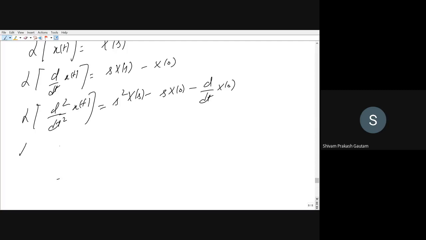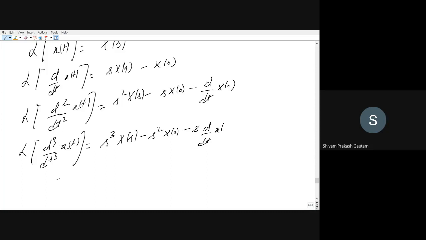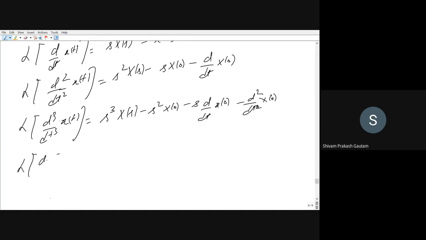Similarly, Laplace transform of the third order derivative will be equal to s to the power 3 X(s) minus s squared x(0) minus s d by dt of x(0) minus d squared by dt squared x(0). Similarly, you can go on carrying on. Laplace transform of d to the power 4 by dt to the power 4 x of t, that is the fourth order derivative, will be s to the power 4.